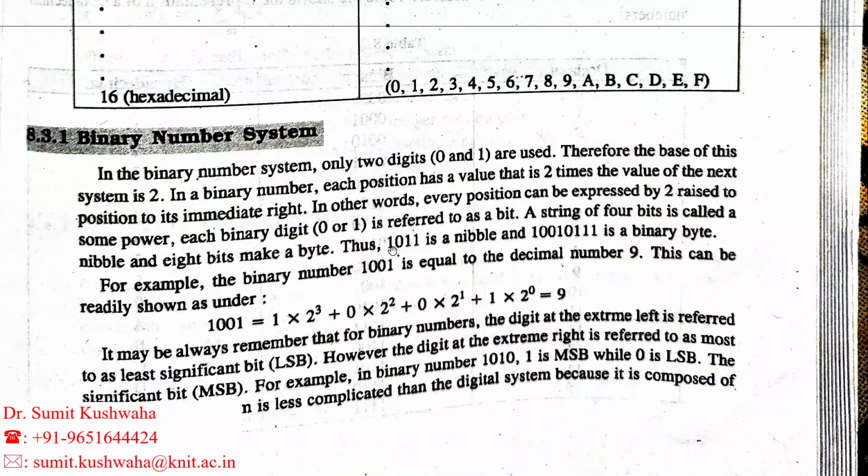This is not a decimal number, this is a binary number because we are studying it in the binary number system.